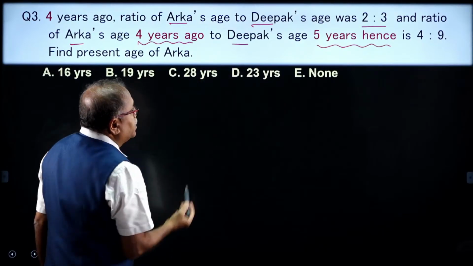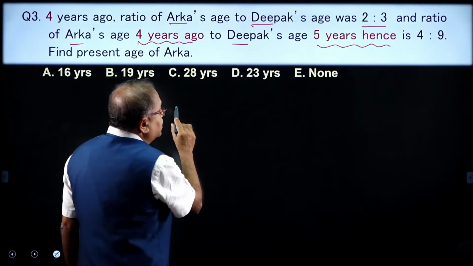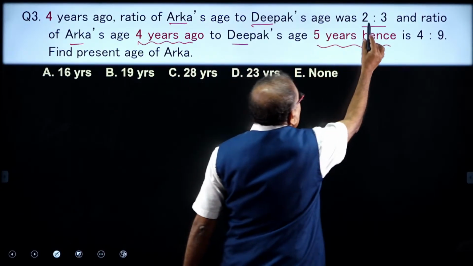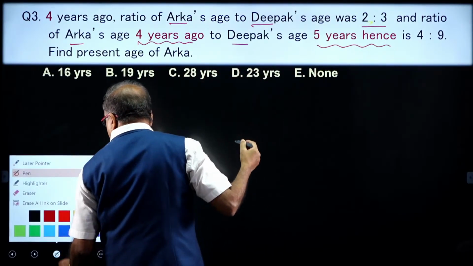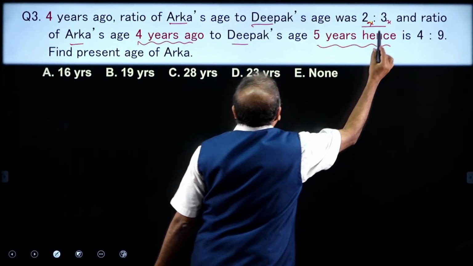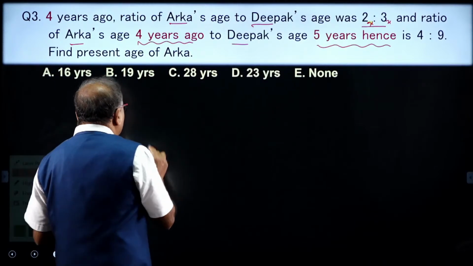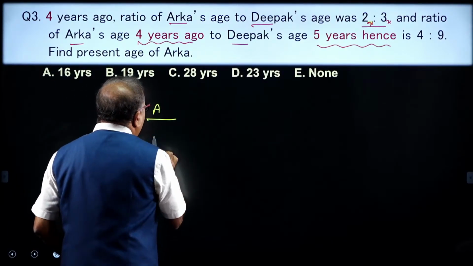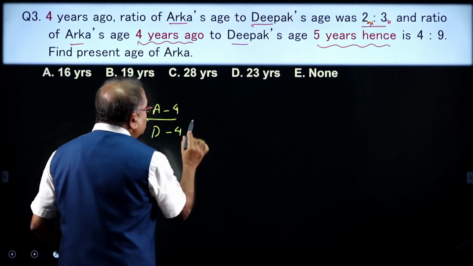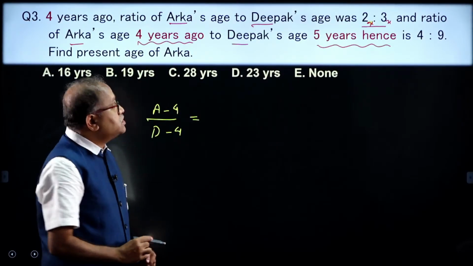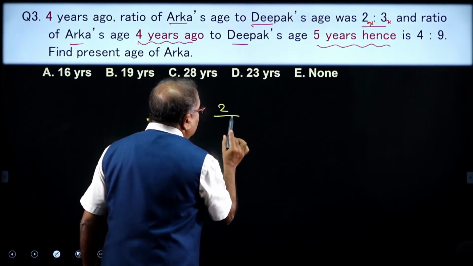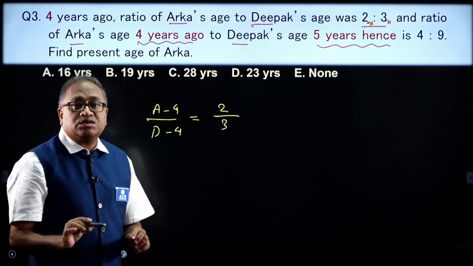I can consider that 4 years ago, this has 2x and this has 3x. So the ratio, A by D, 4 years back, was 2:3, 2 by 3. This is one piece of information I have.